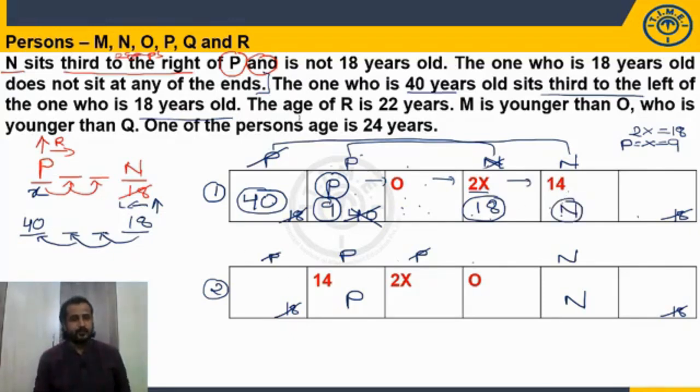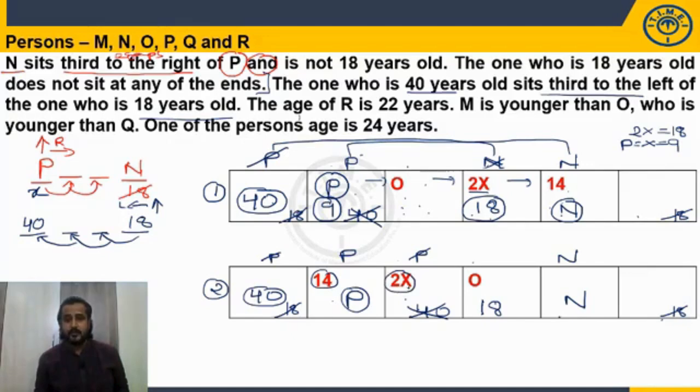Now let us come to this case. I need to freeze 40 and 18. 40, third left of 18. Is it okay? Yes. Okay, no issue. Can I take 40 here? No, but it is already 14. Can I take 40 here? No. If I take the 40 here, third left of 18 I should take here, but 18 should not be at the right end. So it cannot be 40. So again we have only one possibility. So 40, 14, P, 2x.